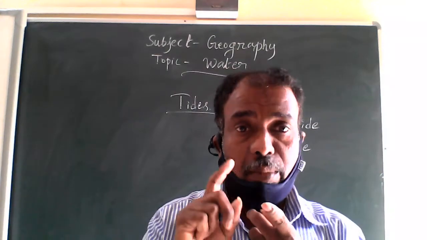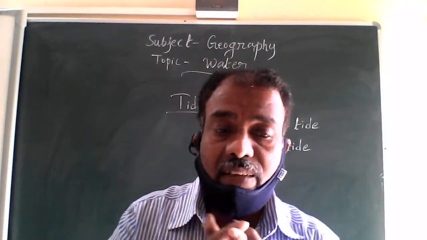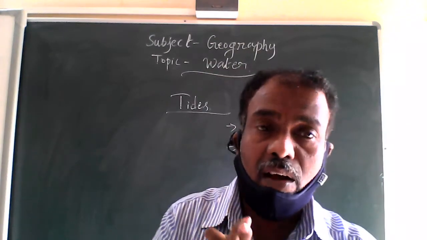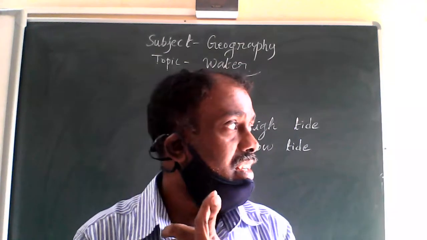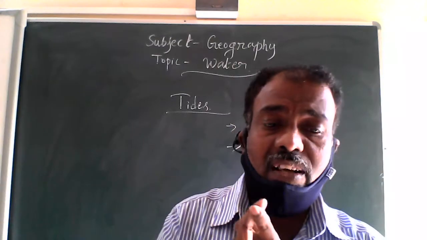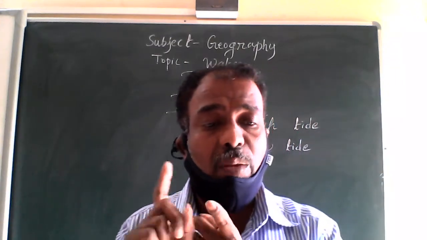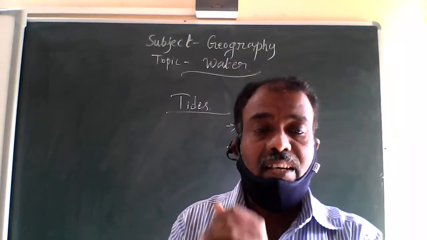This is the main reason why tides occur on the earth's surface.